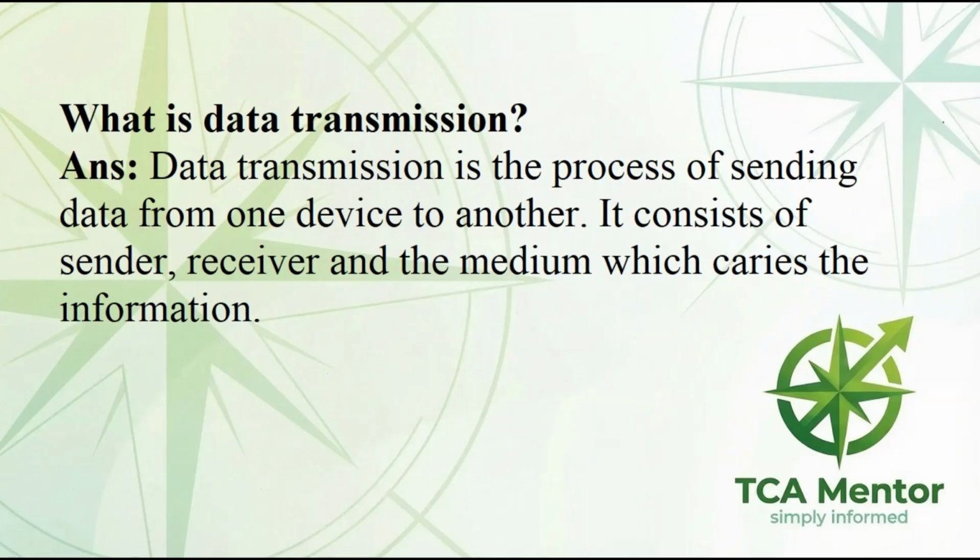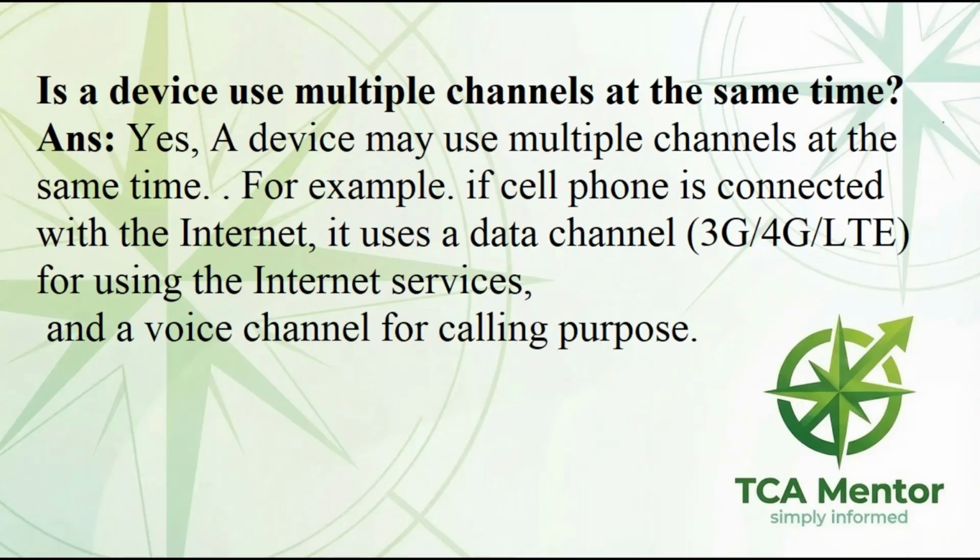What is data transmission? Answer: data transmission is a process of sending data from one device to another. It consists of a sender, a receiver, and the medium which carries the information. Can a device use multiple channels at the same time? Answer: yes, a device may use multiple channels at the same time. For example, if a cell phone is connected with the internet, it uses a data channel, 3G or 4G or LTE, for using the internet services and a voice channel for calling purposes.